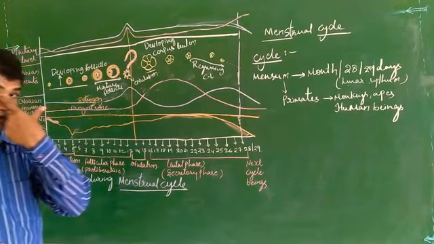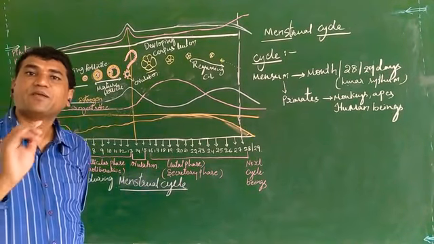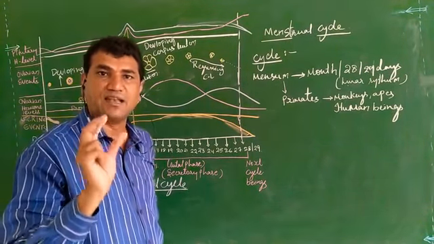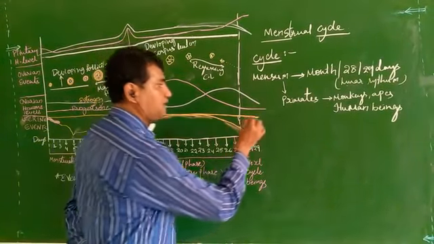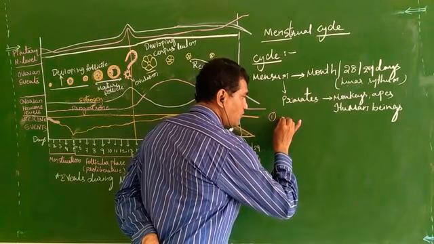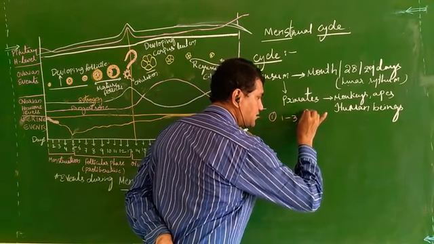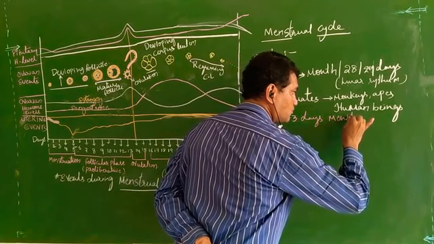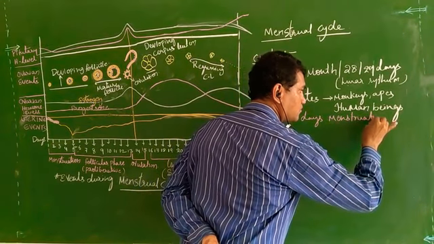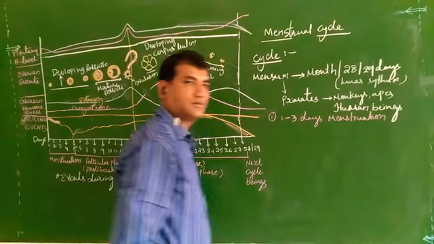So how many phases? The menstruation cycle occurs in four different phases. First one, 1 to 3 days, menstruation.